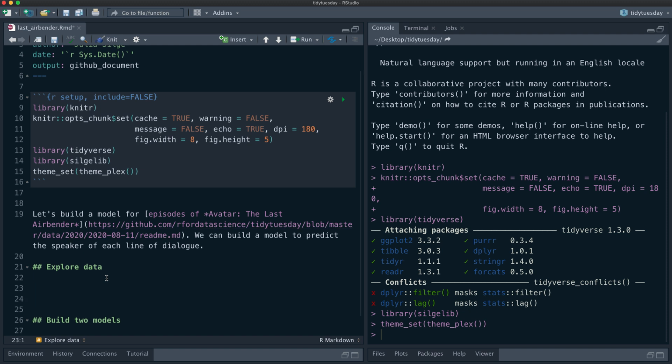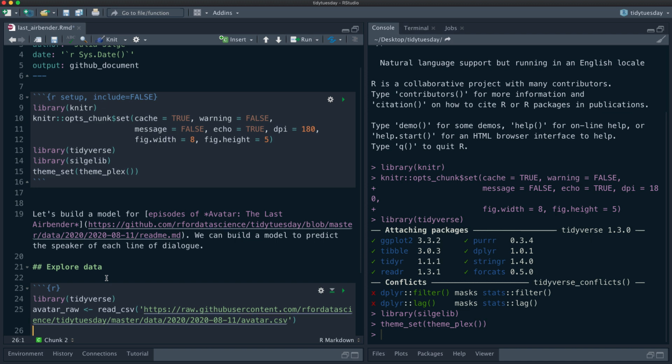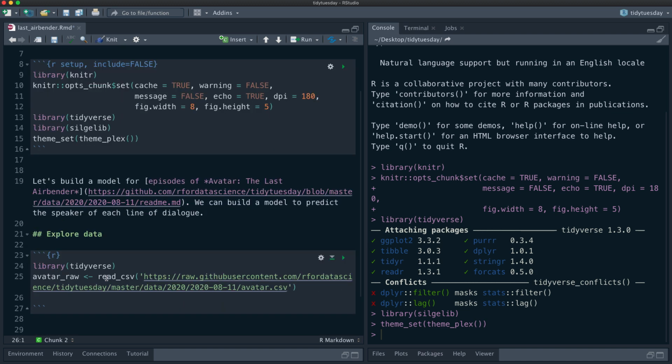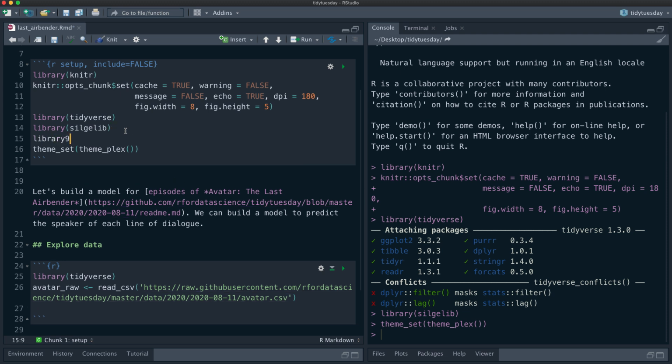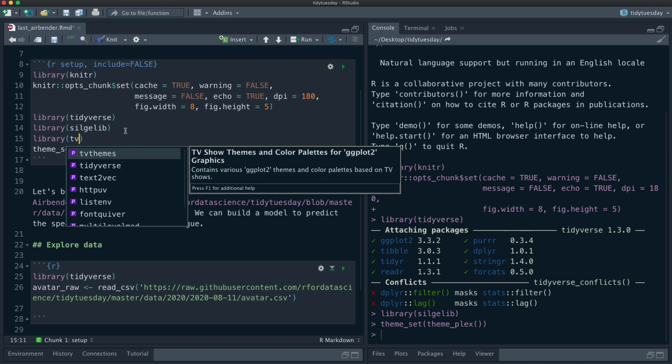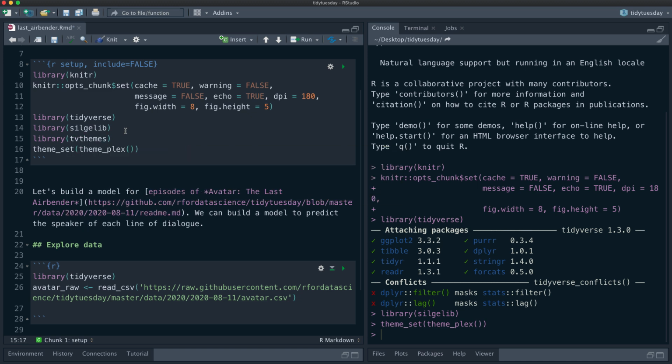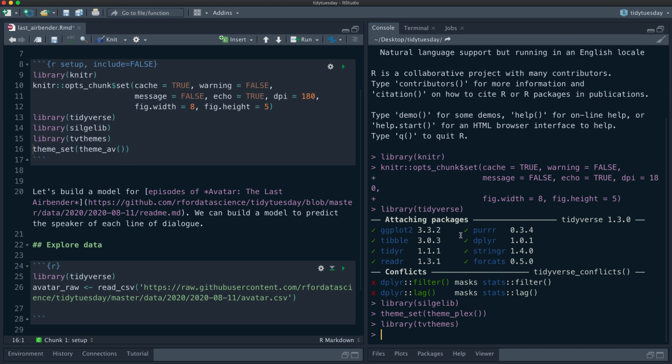Today we are dealing with a really fun data set about a TV show, Avatar: The Last Airbender. This show is so fun, actually, that I think I'm going to make all my plots themed so that they look like they belong to the show.